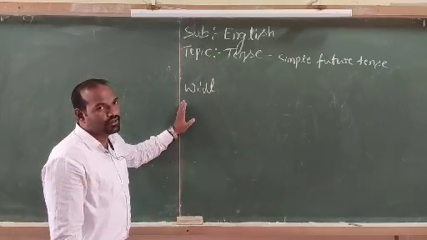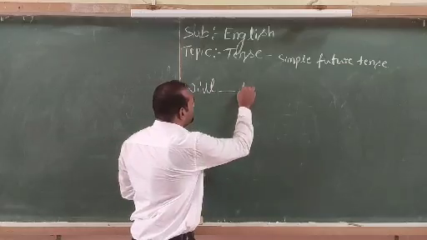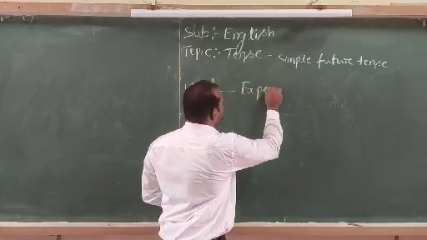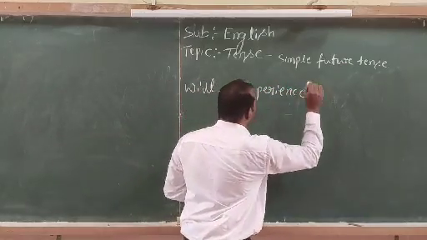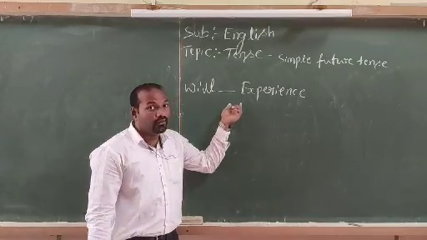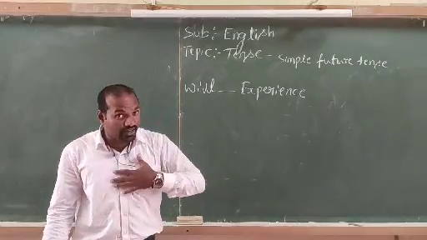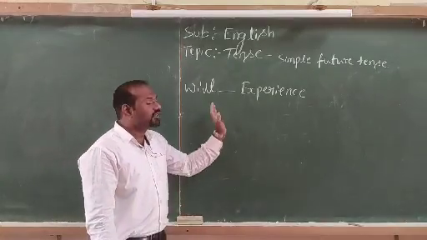Here, by using will, how to make predictions? Will represents our experience. Dear students, when we are making the prediction with will, it is based on our knowledge or our experience.